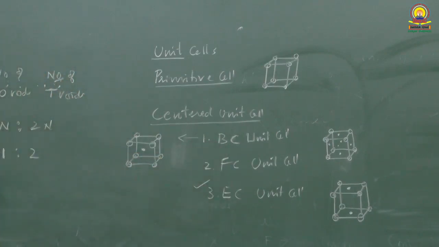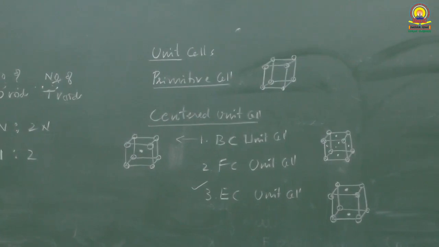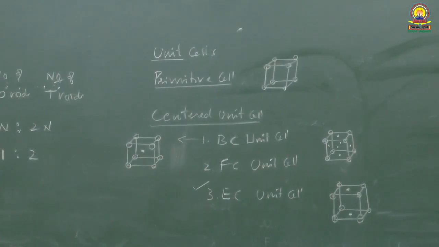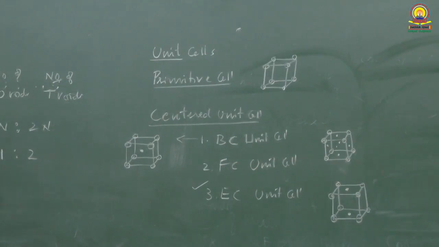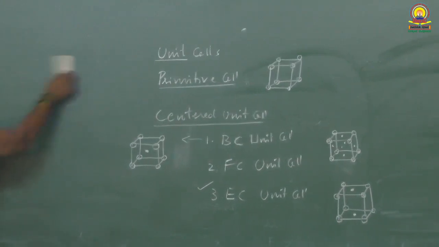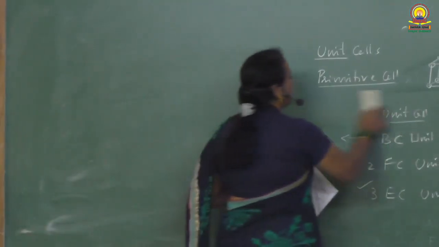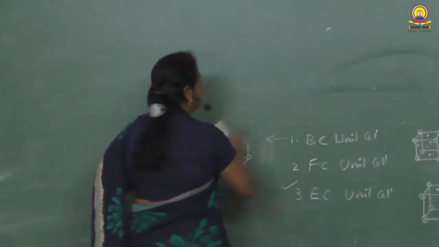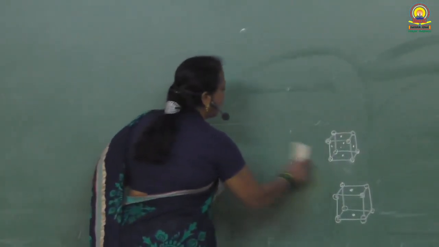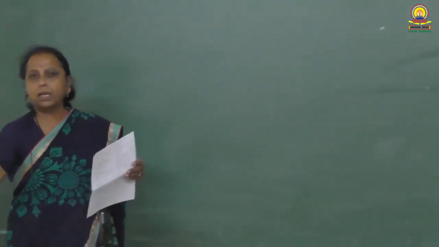Hope you got the answer to question number 12. An end-centered unit cell is one in which lattice points are present at the corners and any two opposite face centers. Question number 13. There is a diagram given. From that diagram we have to calculate the formula of the compound. To find the formula we should know the empirical ratio.